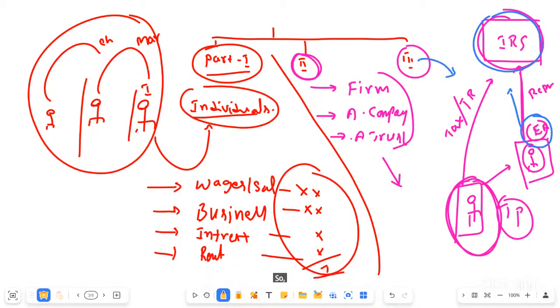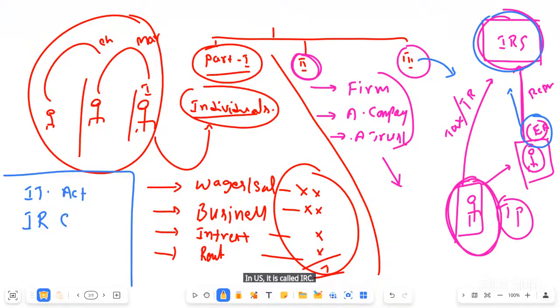So even though our syllabus is only one subject, that is the Income Tax Act, IRS. In India, it is called the Income Tax Act. In the US, it is called the IRC, Internal Revenue Code.